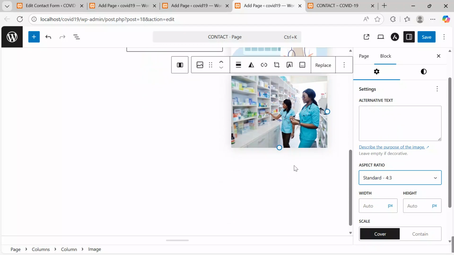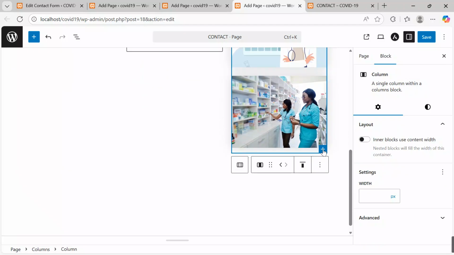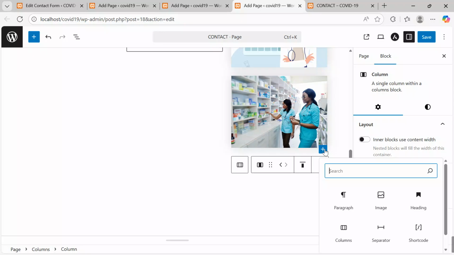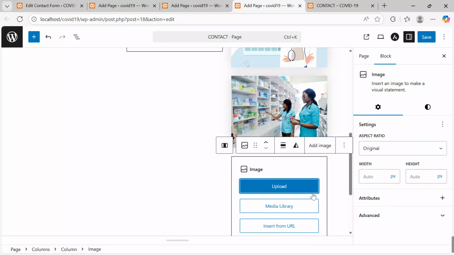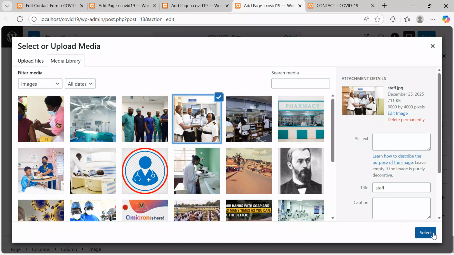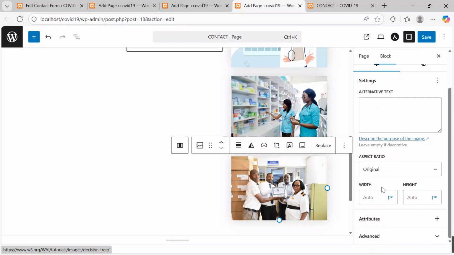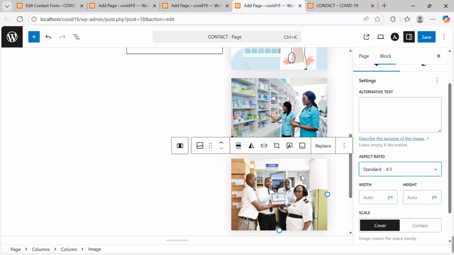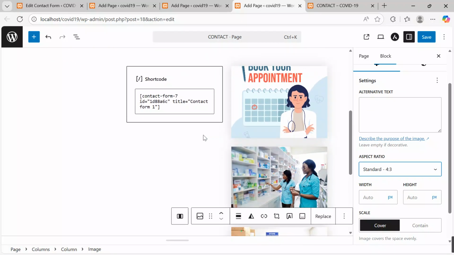I also move, should I add one more? Yes. Click over here and say maybe image, media, and then we insert one more. Let's insert that, and then click next. Come to aspect ratio, keep it at standard. Okay, after getting this, please save changes. Save changes, and then let's take a look onto what we have after the saving.